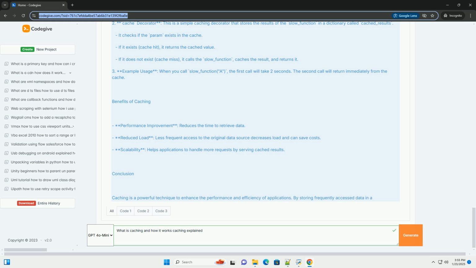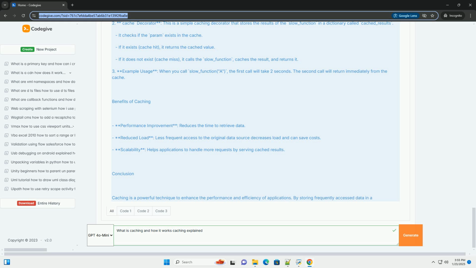Benefits of caching. Performance improvement, reduces the time to retrieve data. Reduced load, less frequent access to the original data source decreases load and can save costs. Scalability, helps applications to handle more requests by serving cached results.